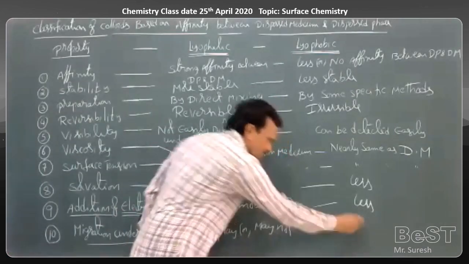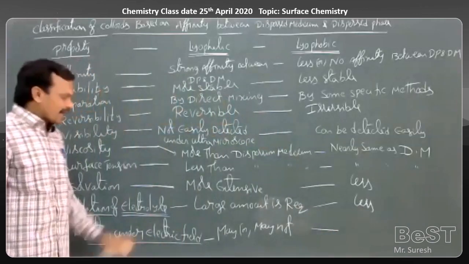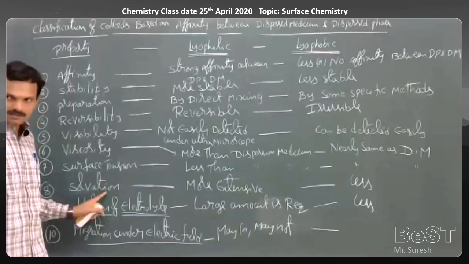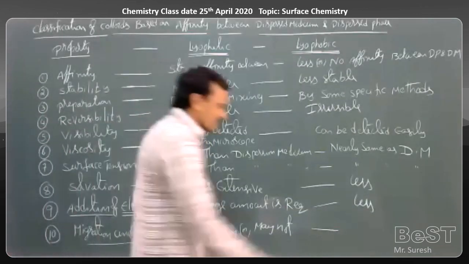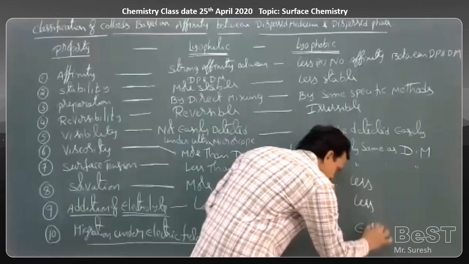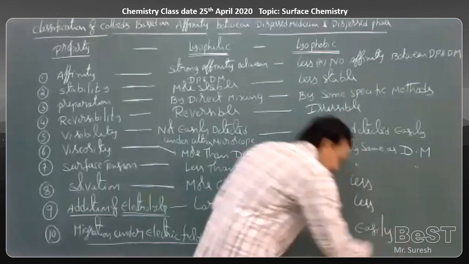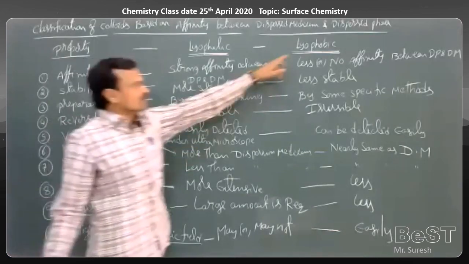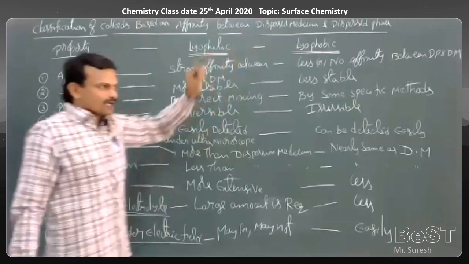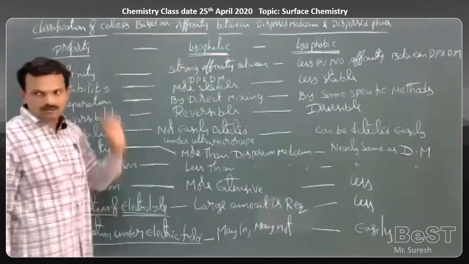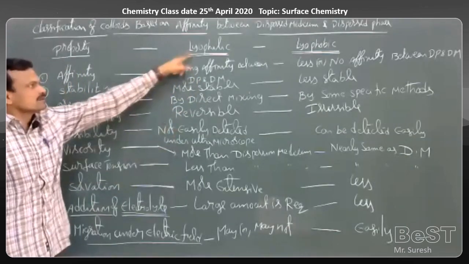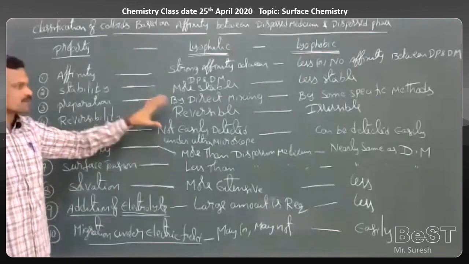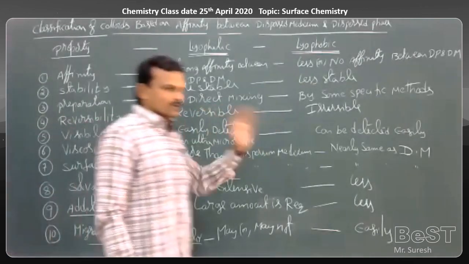In case of lyophobic colloids, there is no affinity and the extent of solvation is less. Since the extent of solvation is less, the particles can migrate easily. The colloidal particles migrate easily in case of lyophobic colloids. The particles may or may not migrate, or migrate slowly, in case of lyophilic colloids. So this is the comparison between lyophilic and lyophobic colloids.